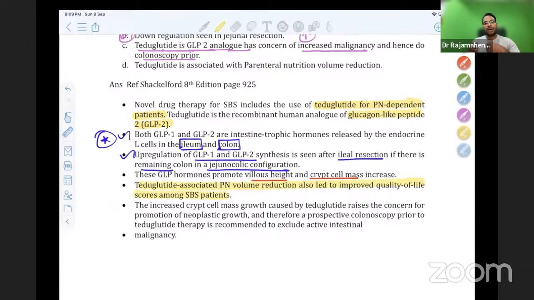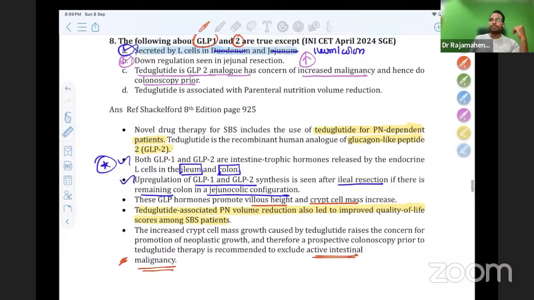The increased crypt cell mass caused by teduglutide raised the concern of promotion of neoplastic growth, and therefore a prospective colonoscopy must be done to exclude any active malignancy. For example, if there is a small malignancy in the colon and I start teduglutide, it will proliferate the tumor. Therefore, when you start teduglutide, always do a colonoscopy. That is a very important point from Shackelford.